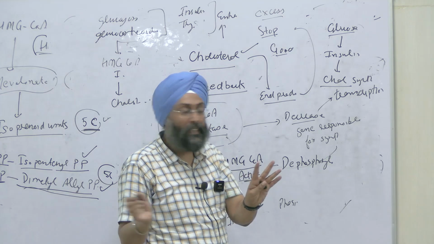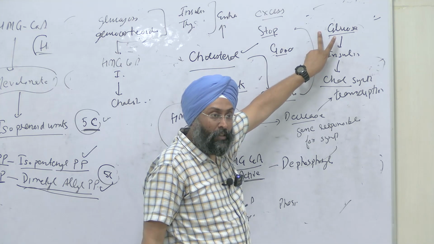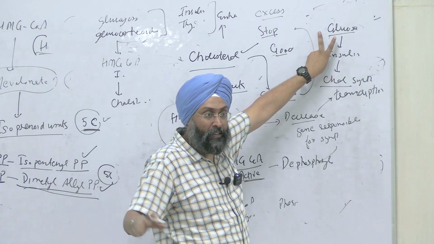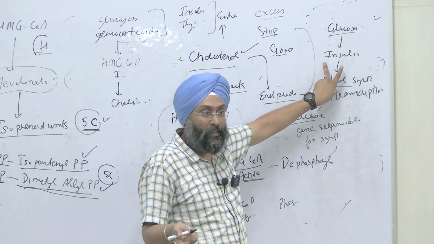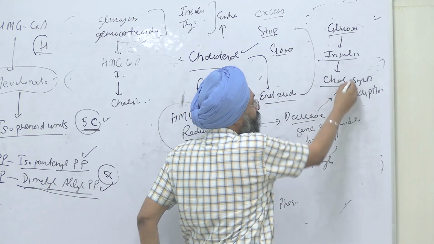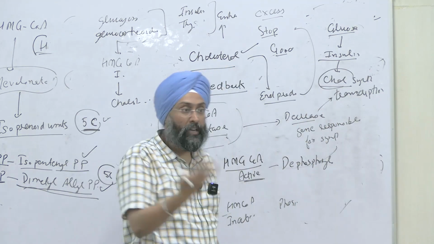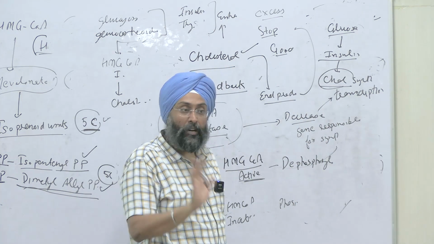If you will not eat sweet things, glucose will fall. Glucose will remain static, right? So insulin spikes will not be there. When insulin levels are not high, the cholesterol synthesis will not go for it. Body will not go for cholesterol synthesis. What will the body go for then?